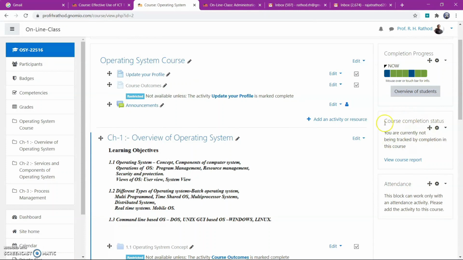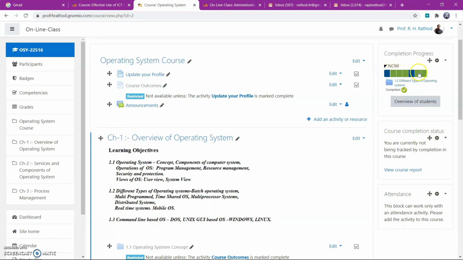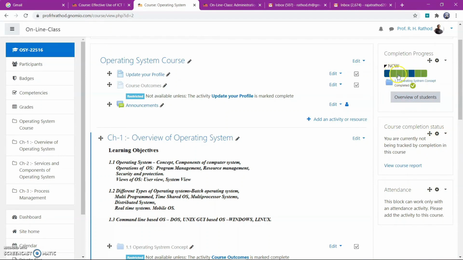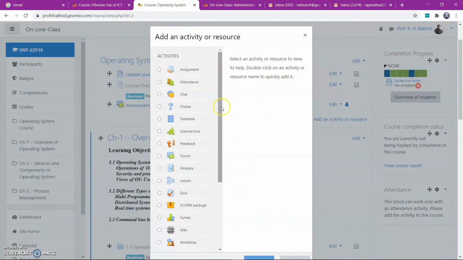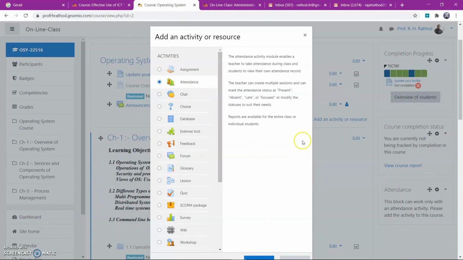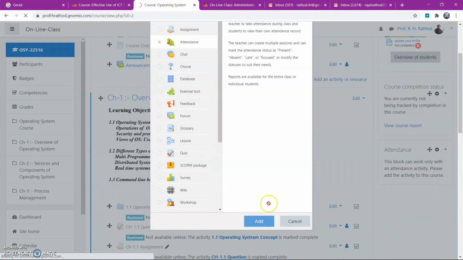We have already used the course completion status, that means this, like this one. So if the course is completed, it is given in green, blue. If it is not, then red. So here attendance. Now here we can add the attendance. We will use the attendance plugin in this area. So add attendance. Here is the attendance, and then add.